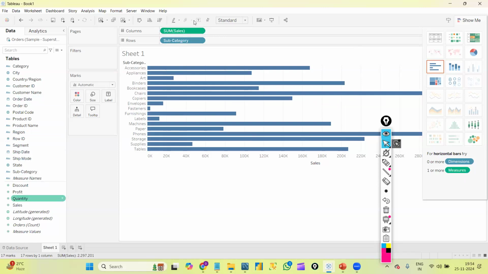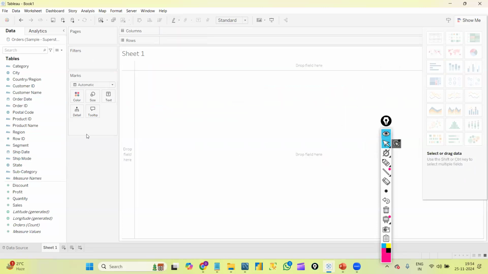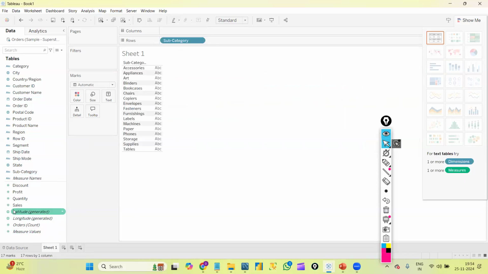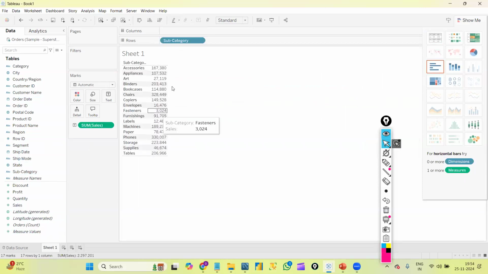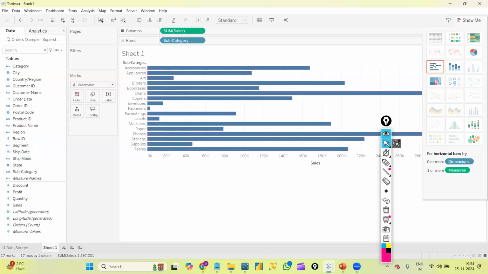Okay, so this is one method. Either I can drag and drop this in the rows and columns, or here I have the clear sheet option. I'm just clearing this, so that is one option. Or else the second thing is I can directly double click. If I double click on subcategory, then double click on sales, automatically I will get the graph. Here now I got this graph, that is a text table. And if I want to create a horizontal graph, I'll just select it from here. This is my horizontal graph. Correct, so this is my subcategory and this is my sales.